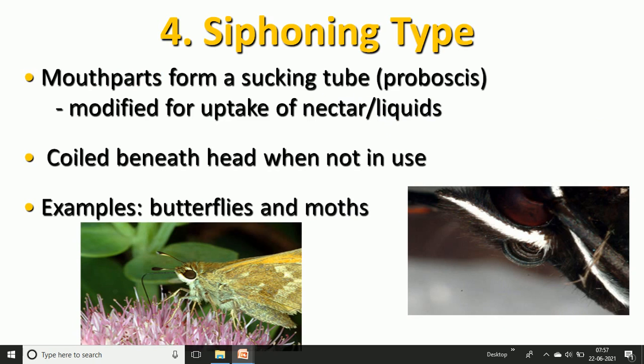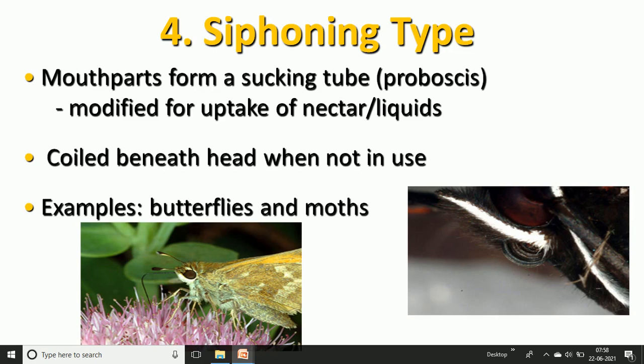Then the fourth type of mouth parts is the siphoning type of mouth part. This mouth part is specifically modified into sucking tubes as a proboscis, and this modification takes place because they aspirate nectar or liquid from the flower region.